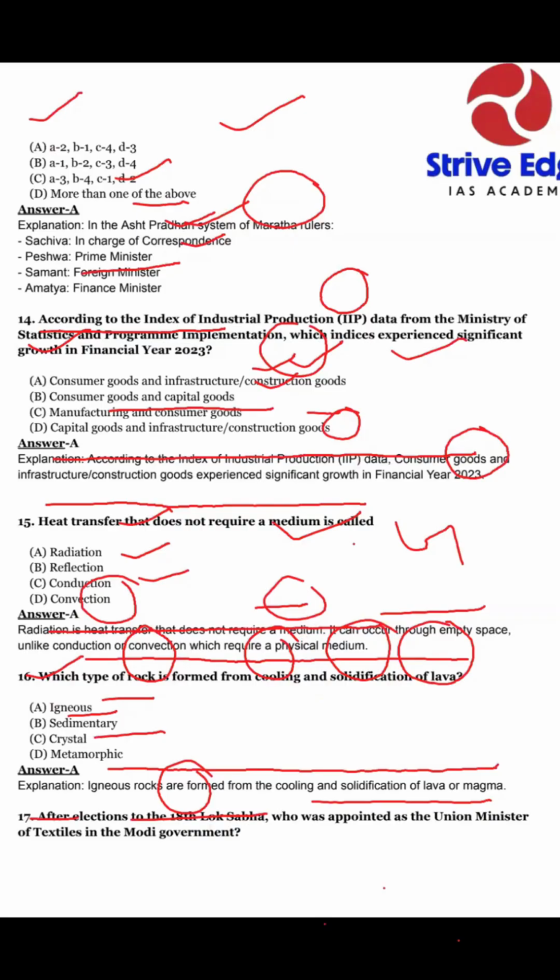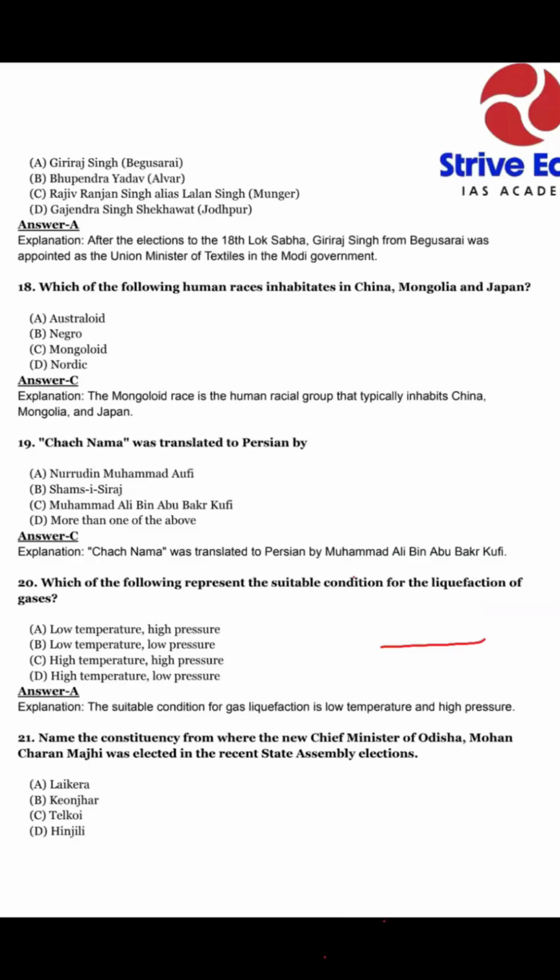So our answer is option Giriraj Singh, who is from Begusarai, Bihar, not Bhupendra Yadav, not Rajiv Ranjan Singh, or Lalan Singh from Munger. Option D, Gajendra Singh Shekhawat from Jodhpur. They are not the textile minister. The textile minister is Giriraj Singh. After the election of the 18th Lok Sabha, Giriraj Singh from Begusarai was appointed as the Union Minister of Textiles in our Modi government.